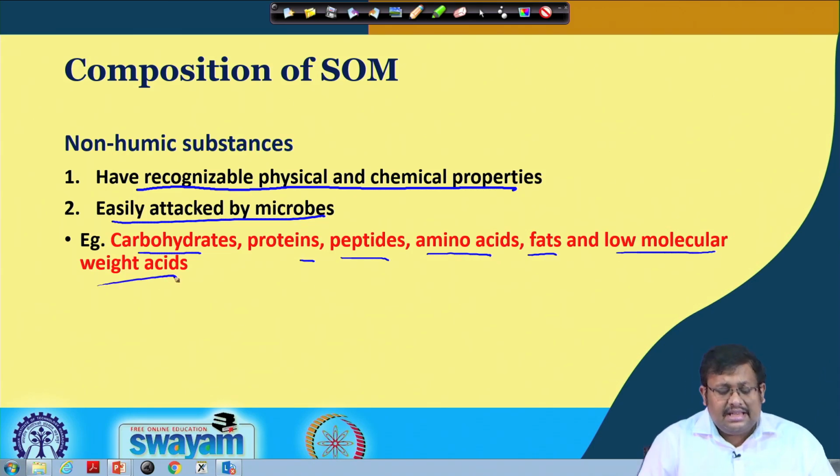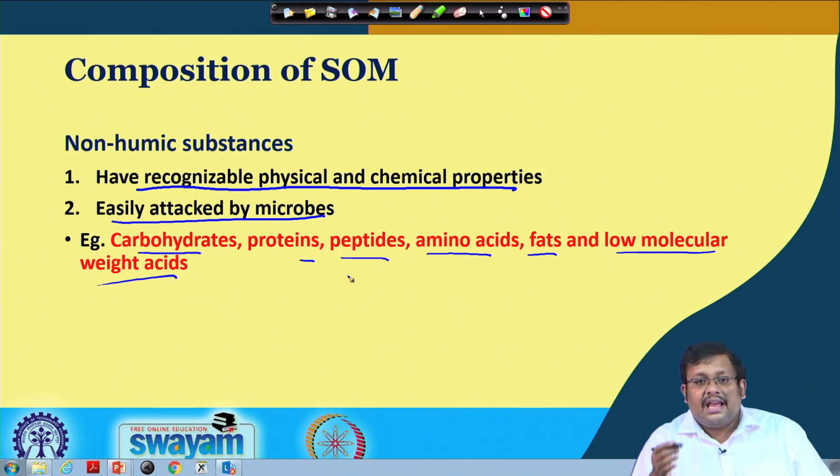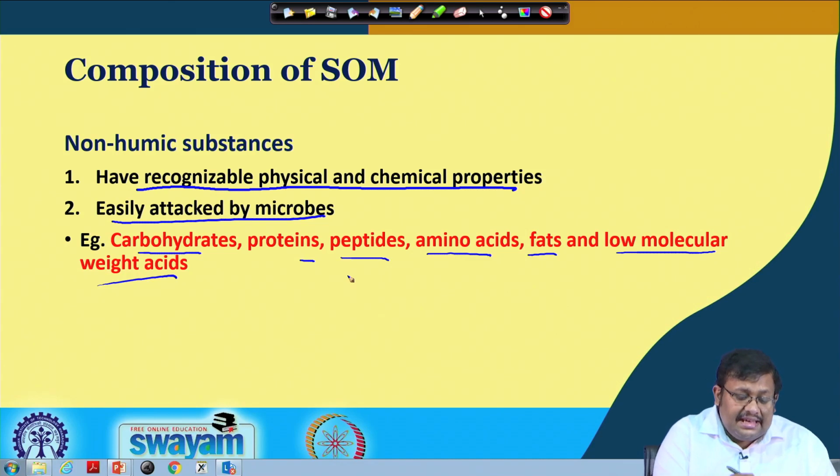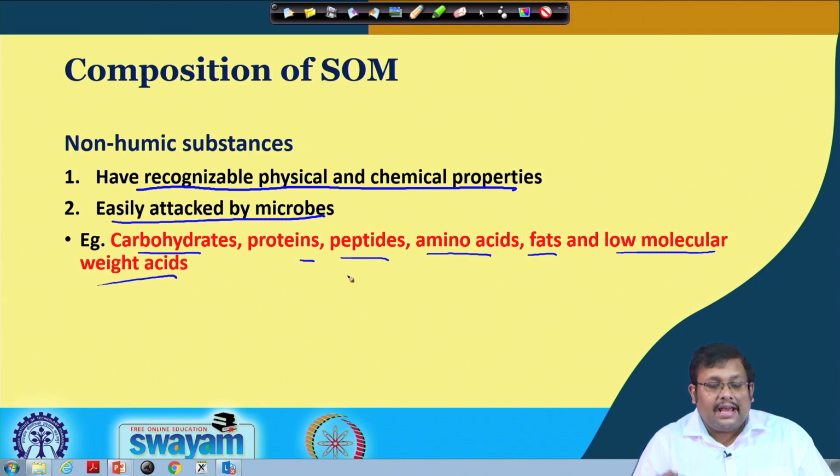As you can see, all these compounds have recognizable physical and chemical properties, and they can be easily attacked by different microbial populations. So, these compounds are present in the soil organic matter and are known as the non-humic substances.